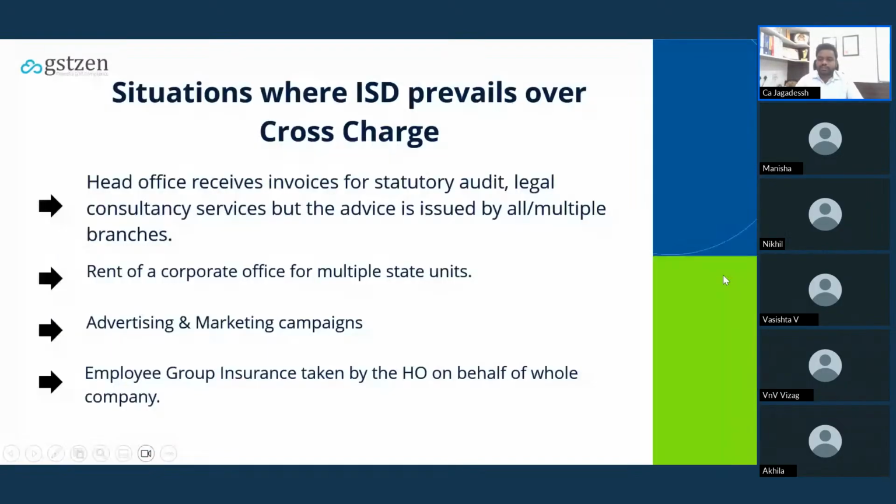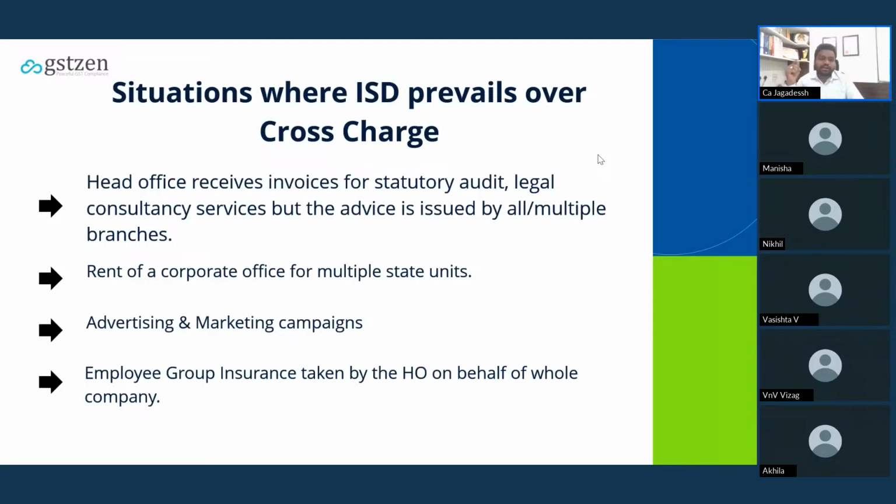Moving on to the next slide. Situations where ISD prevails over cross-charge. We'll see the cases where ISD prevails over the cross-charge. Head office receives an invoice for statutory audit, legal consultancy services, but the advice is issued to multiple branches. That means these services are consumed by all the branch offices, all the distinct persons. In that case, ISD will prevail over the cross-charge.